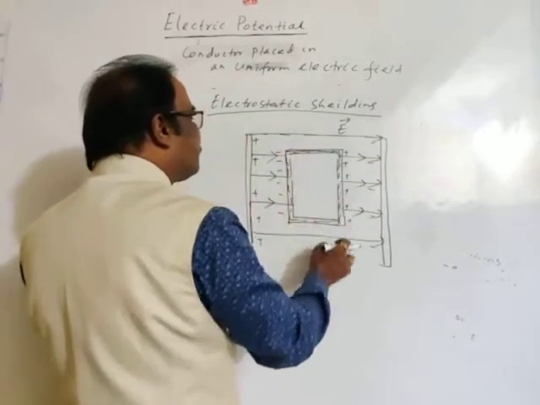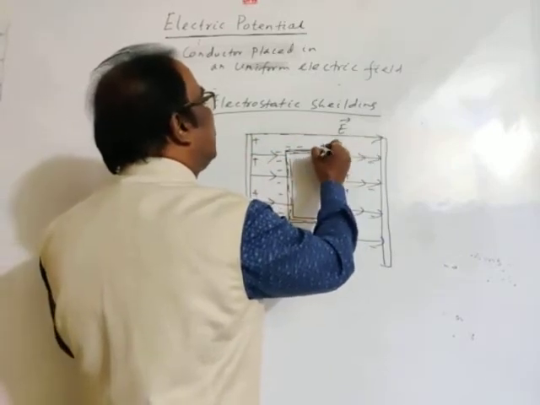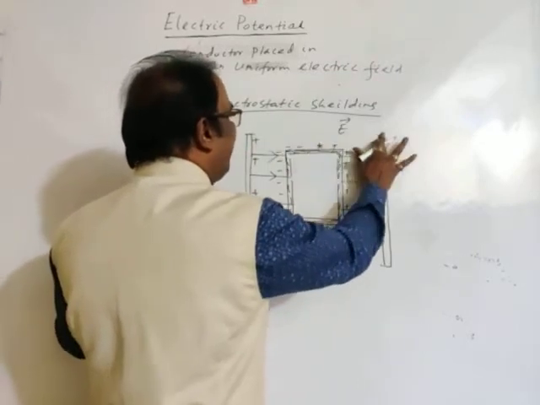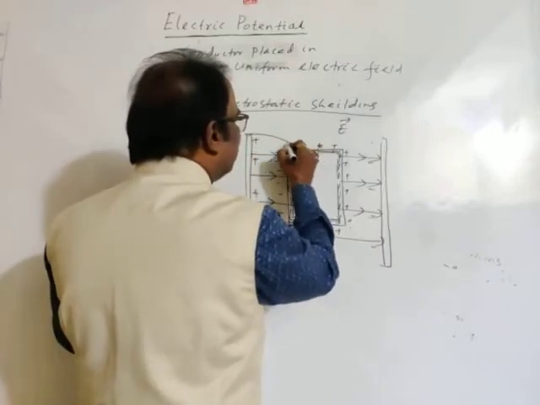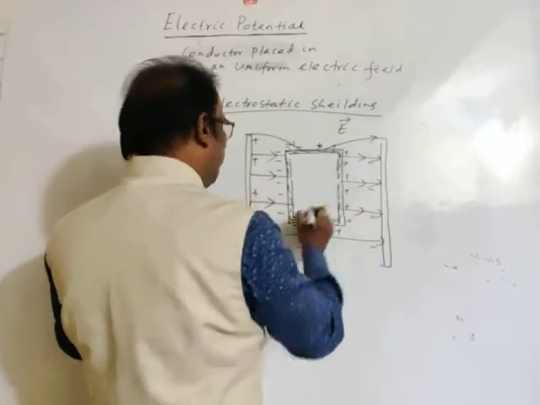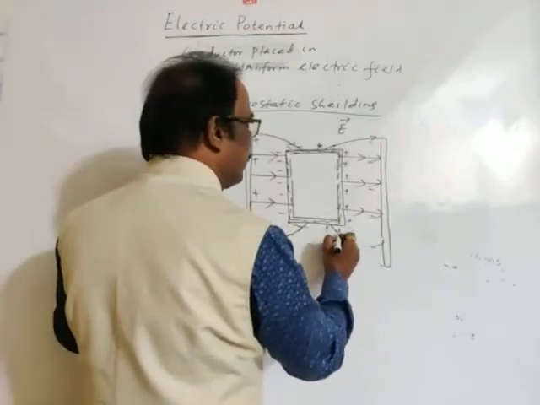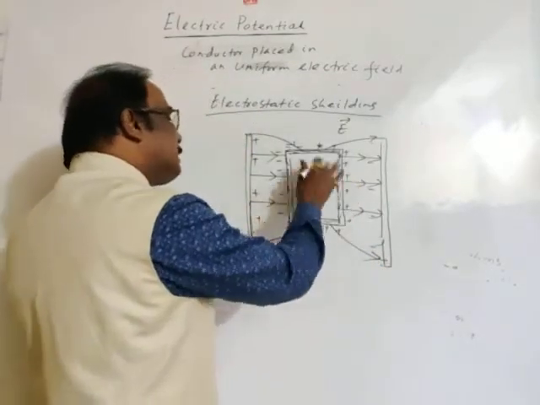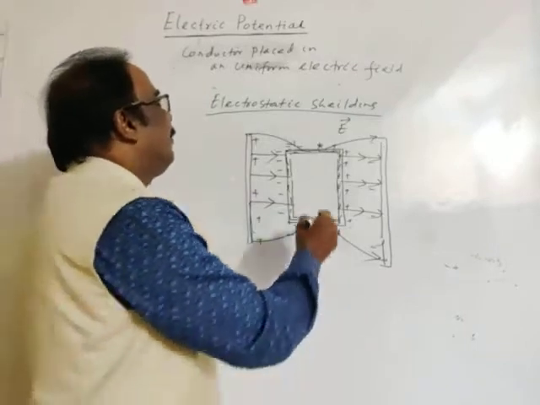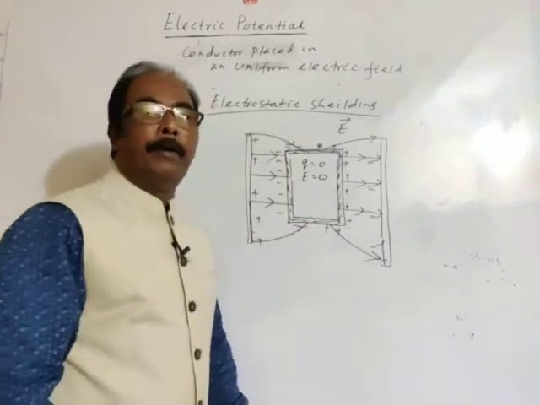What about these lines of force? Here, this is positive, negative charge will develop. Here, this is negative, positive charge will develop. So electric field lines get attracted towards negative and move towards positive. If a hollow conductor is placed inside an electric field, then inside it there is no electric field.